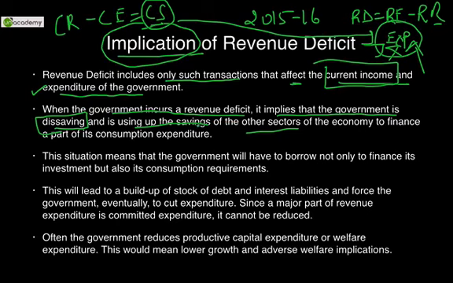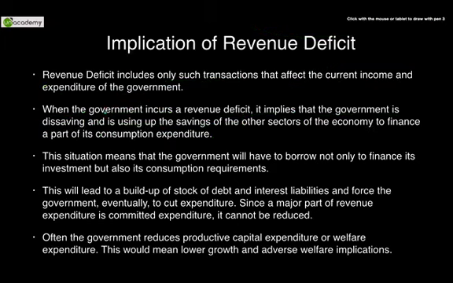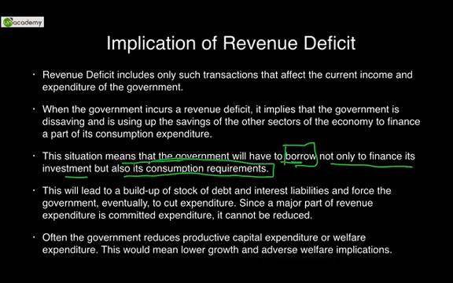So dis-saving is using up the savings of other sectors of the economy to finance a part of its consumption expenditure. One thing that you can add to this, that consumption expenditure is for the current year, only for the current year. This situation means that the government will have to borrow not only to finance its investment, but also its consumption requirements, as simple as that. If they have to meet their revenue expenditures, they have to borrow money. This will lead to a build-up of stock of debt and interest liabilities.